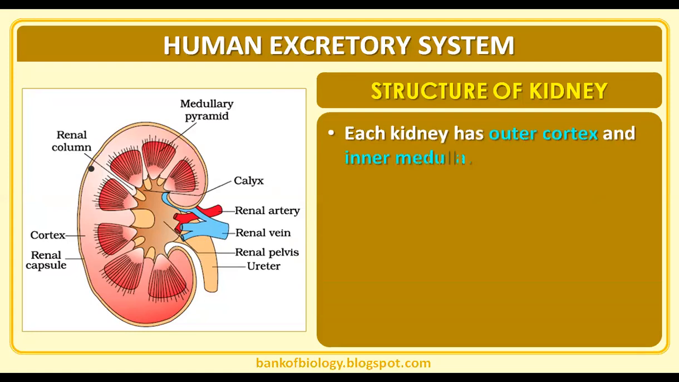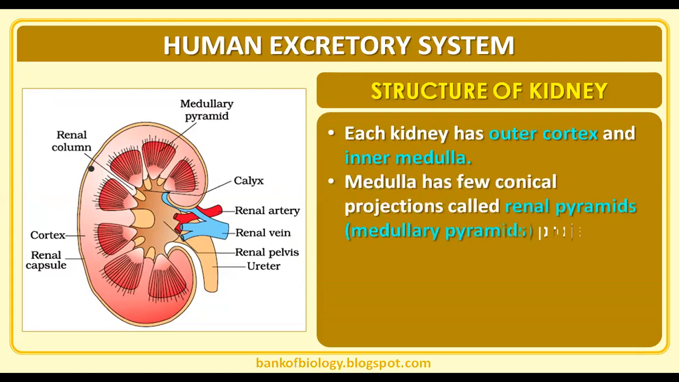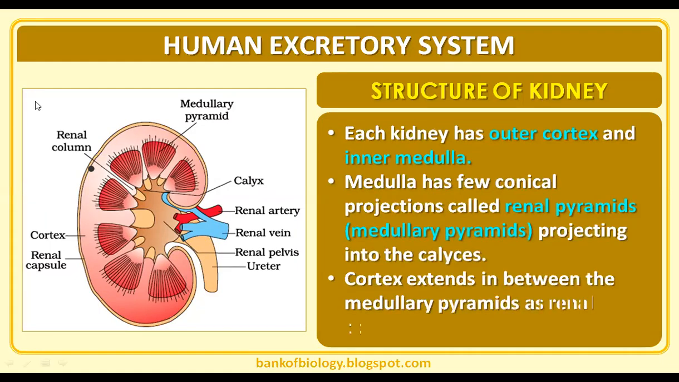Each kidney has an outer cortex and an inner medulla. The medulla has a few conical projections called renal pyramids. We also say them as medullary pyramids. You can see that renal pyramids are medullary pyramids here, and they are projecting into the calyces. These are all the calyces here.